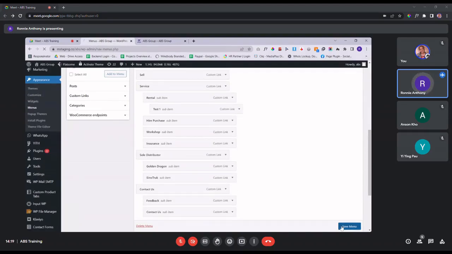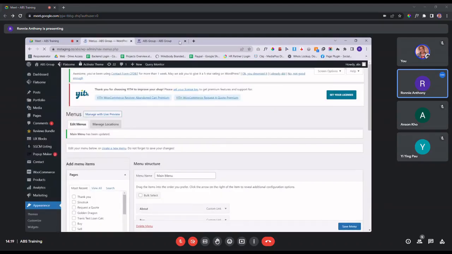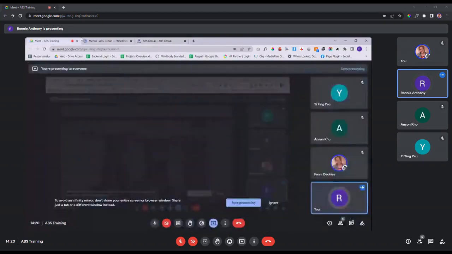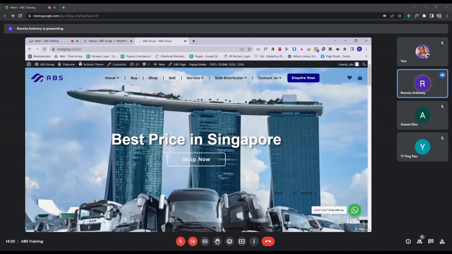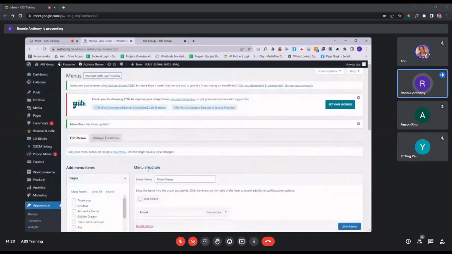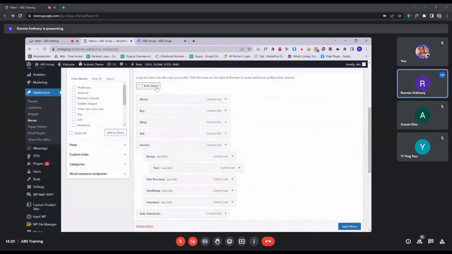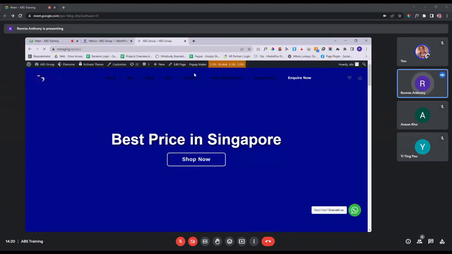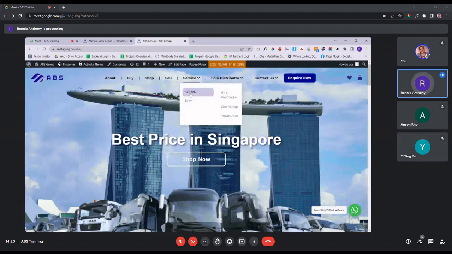Again, when you save the menu and refresh the page. So this one we put under rental. So you go to your services over here. You can see rental, test one. And then these are the rest of the items for this particular portion.